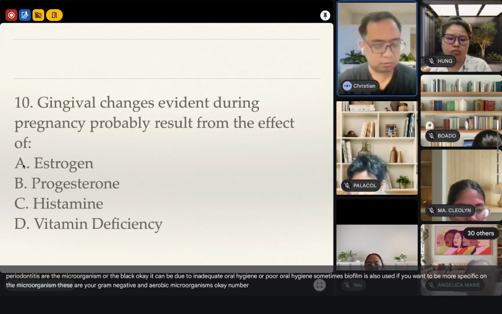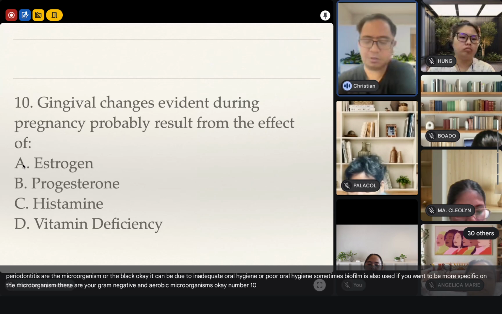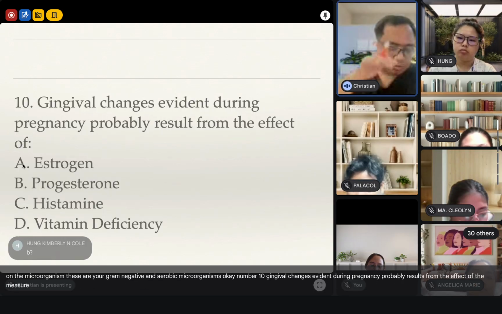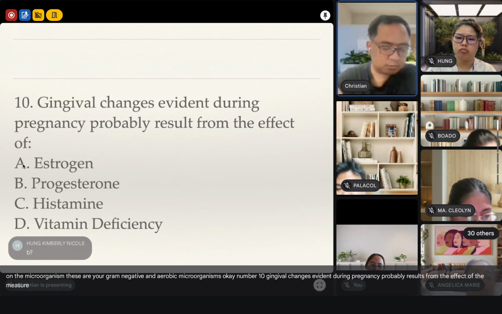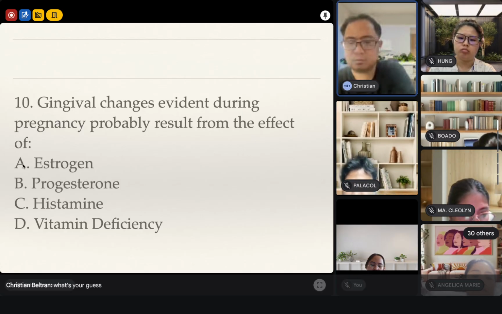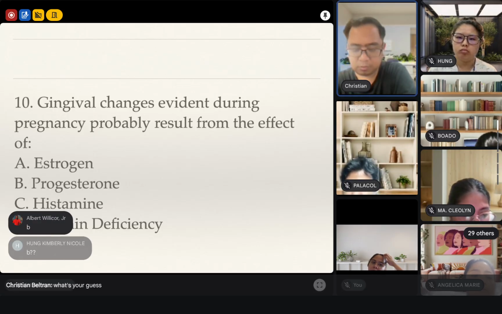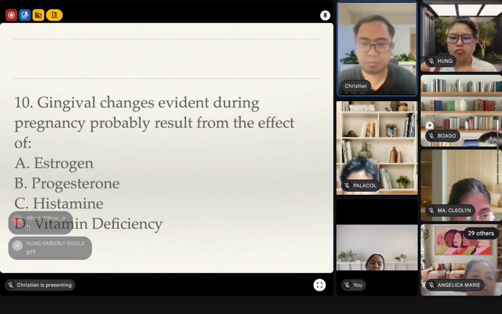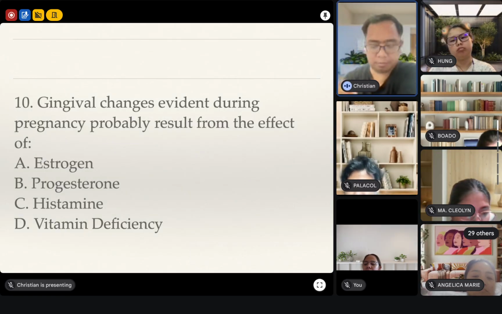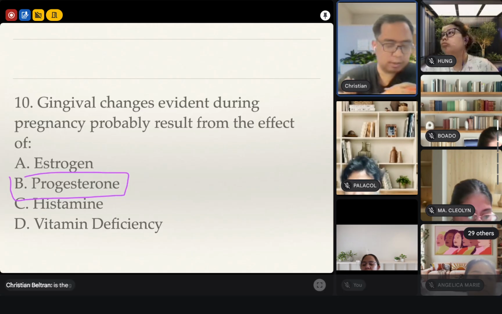Number 10. Gingival changes evident during pregnancy probably result from the effect of, so medyo mahirap yung question. What's your guess? Progesterone, letter B. Okay, that's correct. Letter B, progesterone is the answer. Okay.